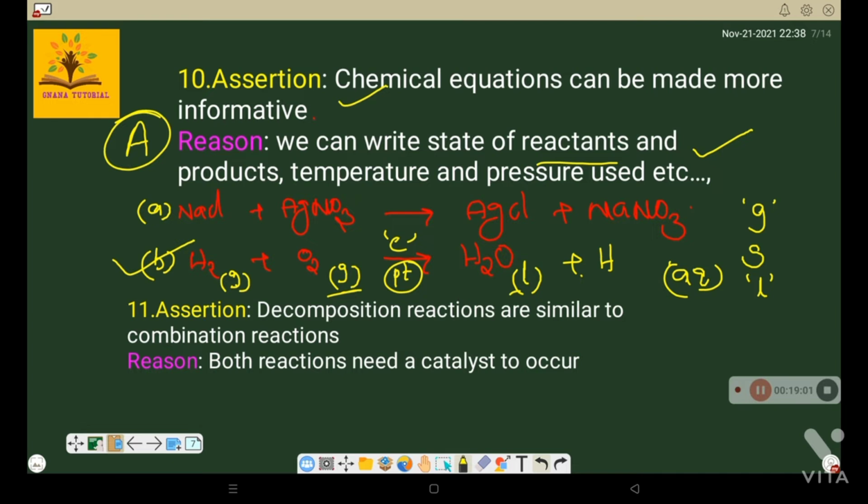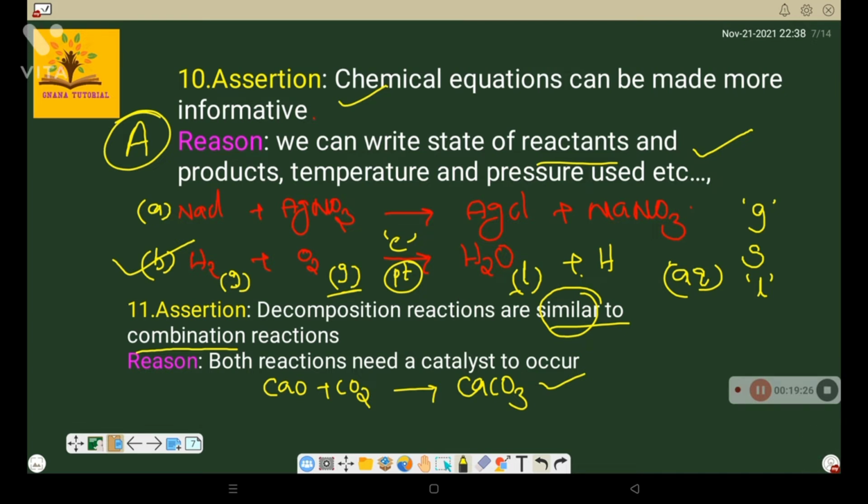Decomposition reactions are similar to combination reactions. They are not similar, no. I'll give examples. For example, CaO plus CO2 gives rise to CaCO3, which is a combination reaction because two compounds are combined to form another compound. Decomposition reaction means CaCO3, on heating, decomposes into CaO and CO2. Are these two similar? This is exactly the reverse. So the assertion is wrong.